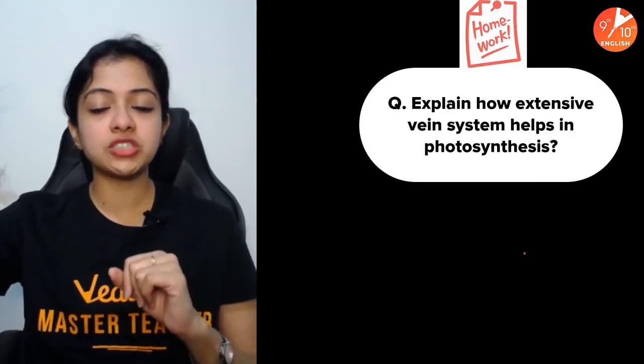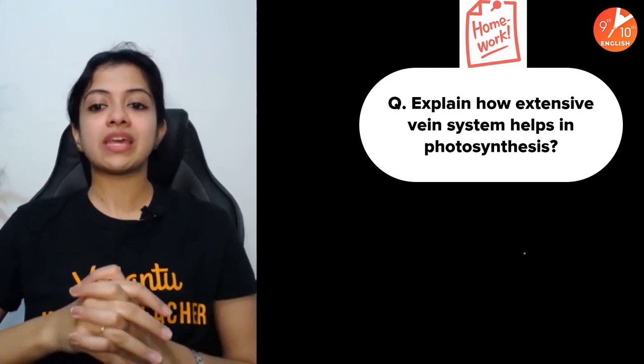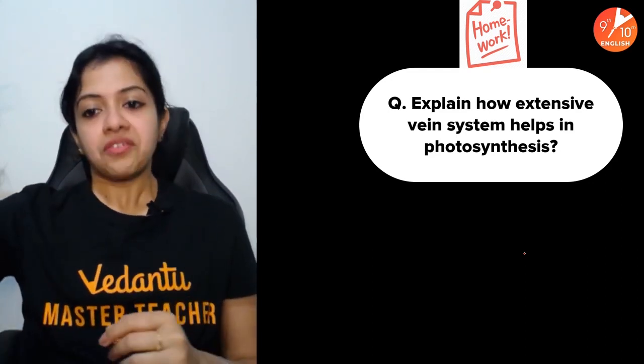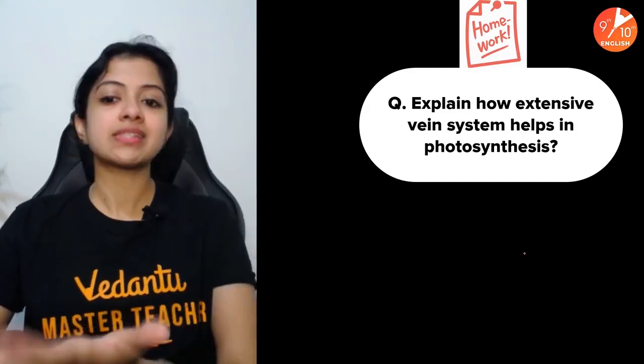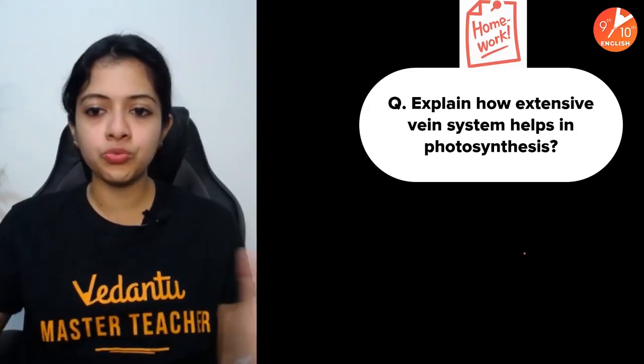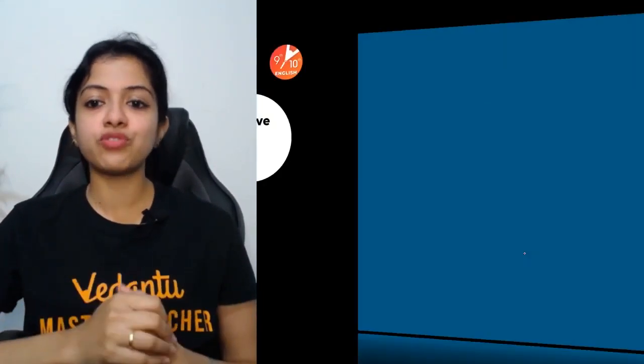And here is your homework question. Explain how an extensive vein system helps in photosynthesis. So this is about photosynthesis, the process of it, and I just want you to explain in your own words how an extensive vein system helps in the process of photosynthesis.